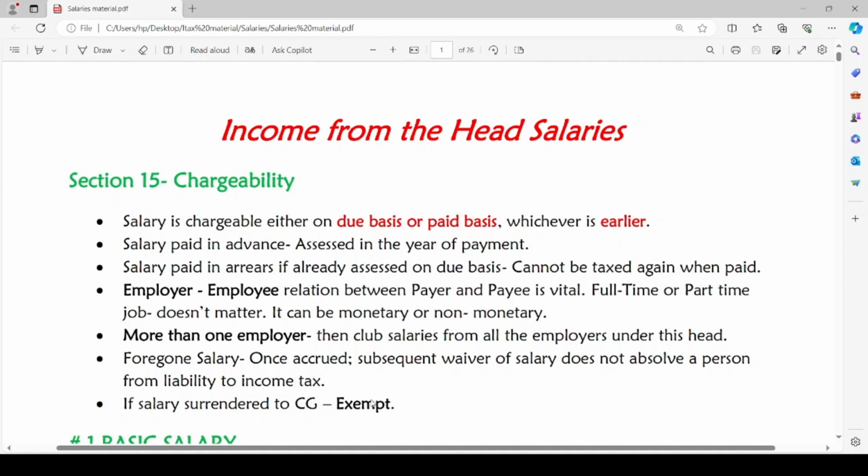There may be cases where the employee is working under more than one employer. In such a case, we will club all the salary amounts from all the employers under this head.